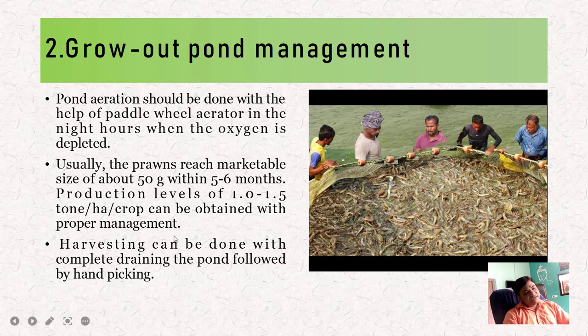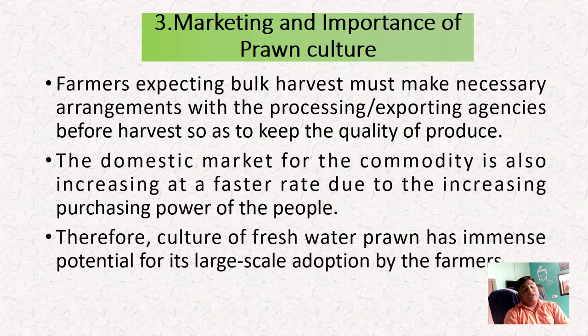Okay, and harvesting can be done with the complete draining of the pond followed by hand picking. You just drain all the water from the pond, and after draining the water, by hand picking we can easily harvest the prawns from the pond.